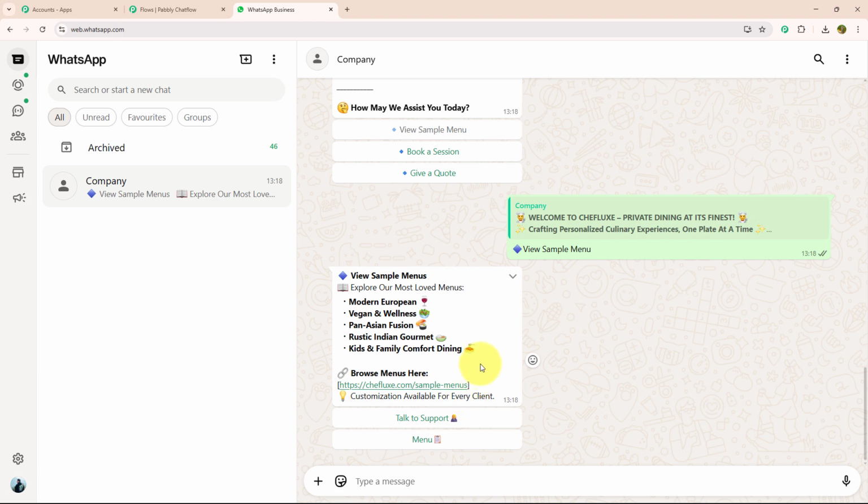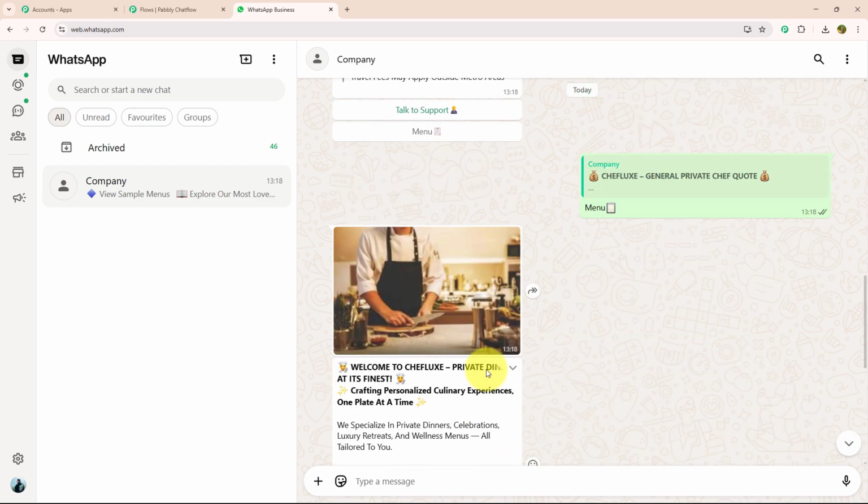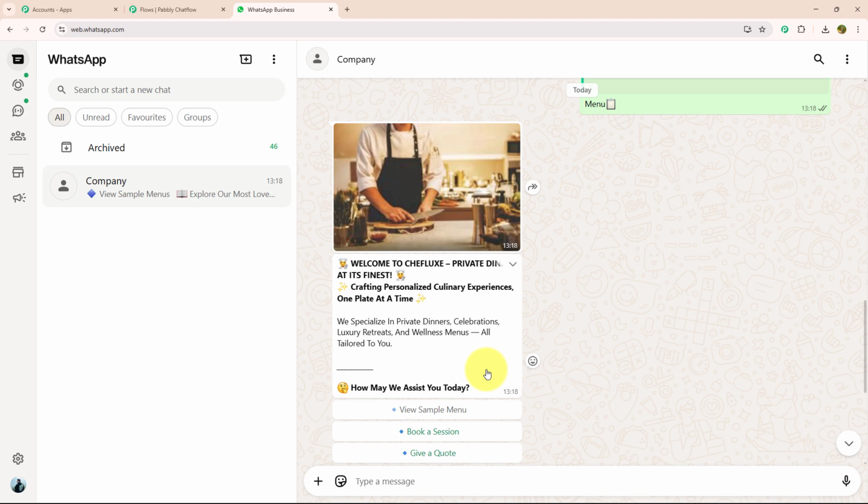As soon as I have selected view sample menu, they have provided me with the variety of menus they provide and also the link of their menu which I can browse. Also with that, they have provided me 2 action buttons: menu and talk to support. So yes, as you can see, this chatbot is replying to me within seconds and made my customer experience so much better, that too without any manual effort. That's the power of Pabbly Chatflow. If you want to know how to create this chatbot for your own business, then let me guide you further.